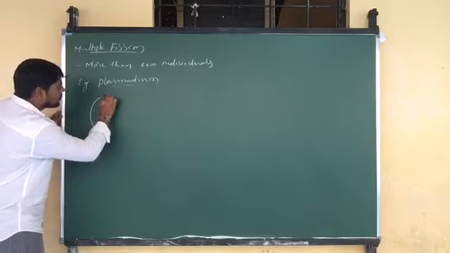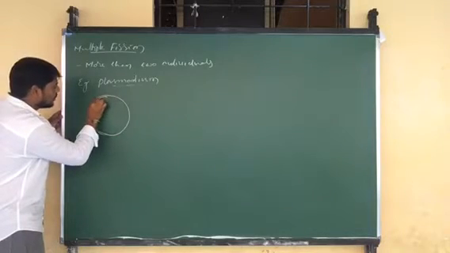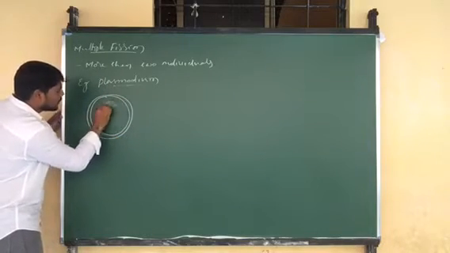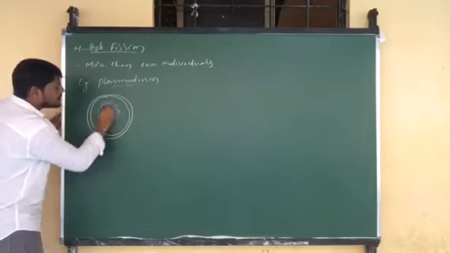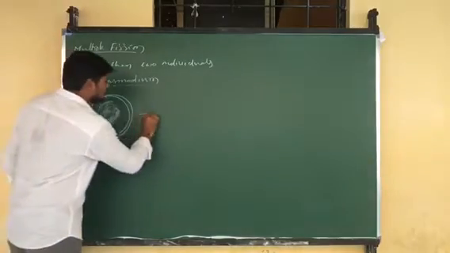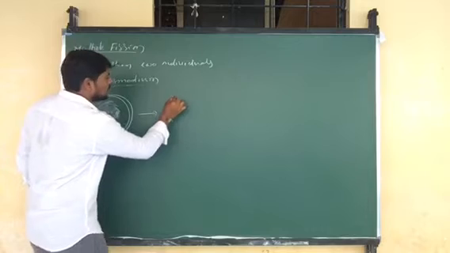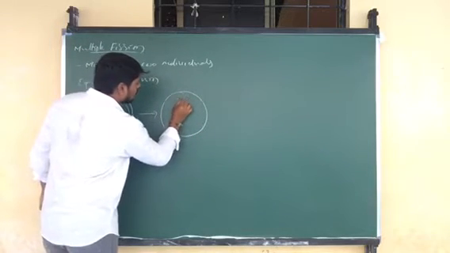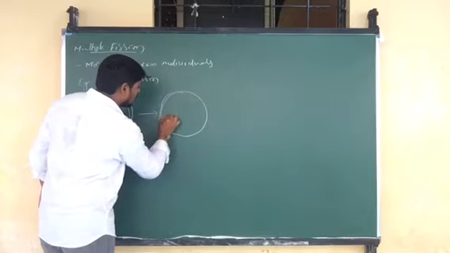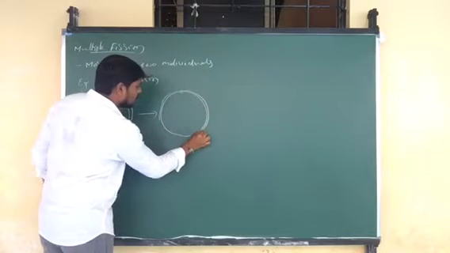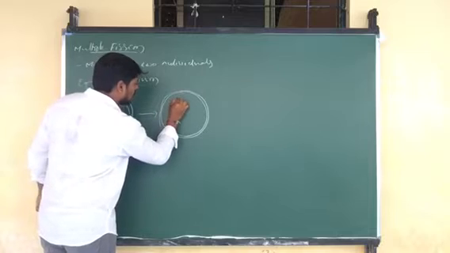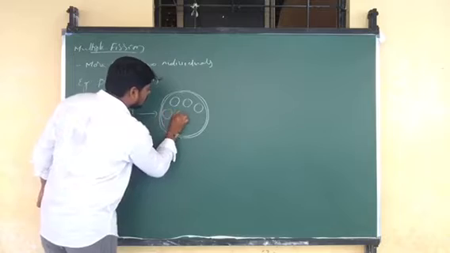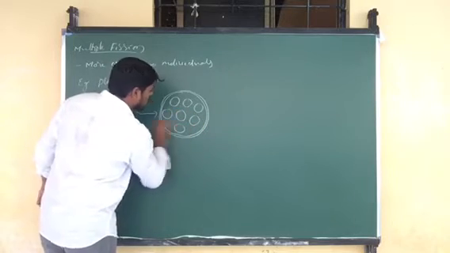Plasmodium. In case of Plasmodium, what is happening here? The nucleus starts division. The nucleus first multiplies.